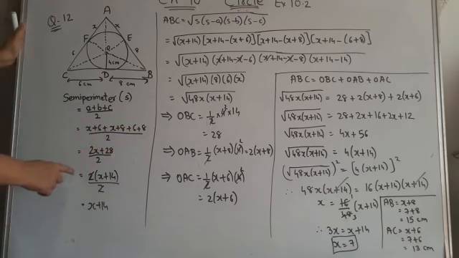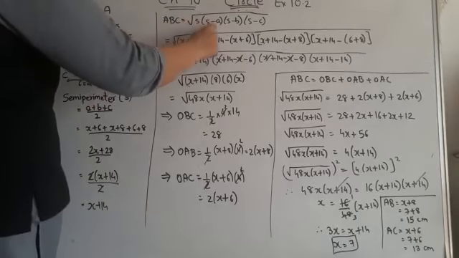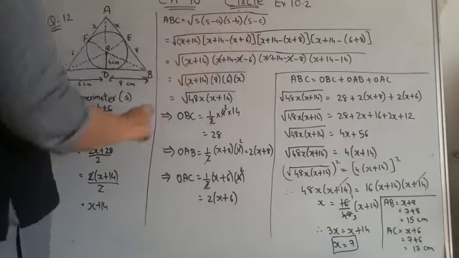Now here in the numerator, what is common? 2 is common, so in the bracket it will be x plus 14. 2 cancels, so what is remaining? x plus 14. Now the formula to find the area of triangle ABC is under root S, S minus a, S minus b, S minus c.